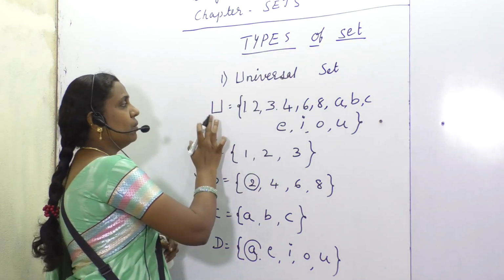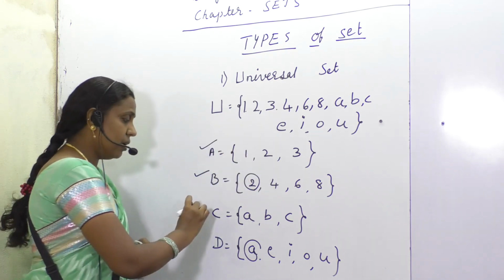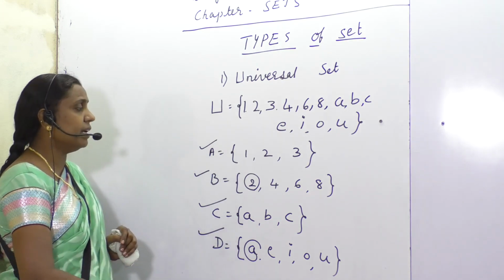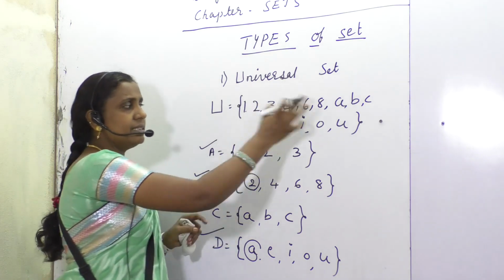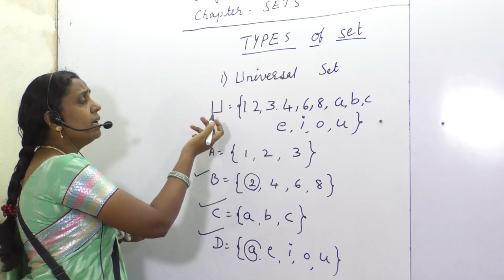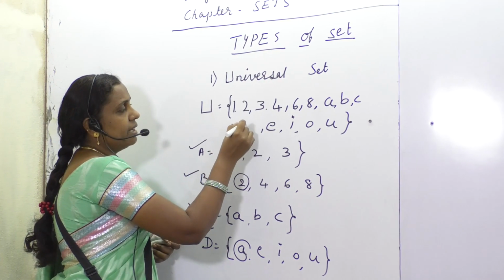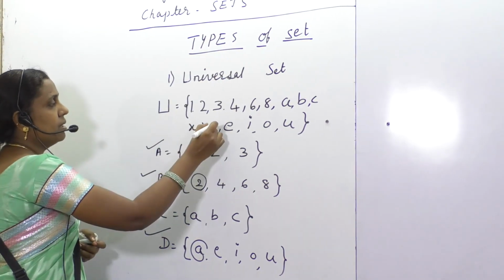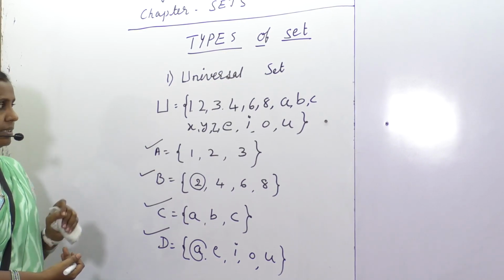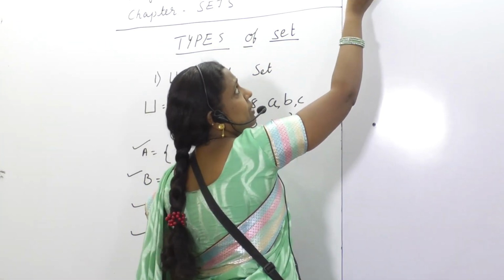So this set includes all the elements of A, all the elements of B, all the elements of C, all the elements of D. N number of subsets you may be finding. So all the elements of other sets and a few extra elements may be taken, the elements of the set itself. I will take here X, Y, Z. So this is said to be the universal set.